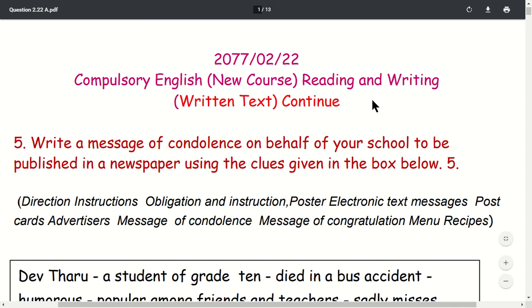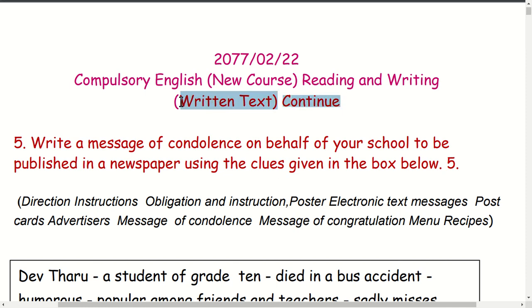Okay, this is writing skill, the written text continued here. This is question number 5. In my last lessons I finished question numbers 1, 2, 3, and 4. Those questions were based on reading, the seen as well as the unseen text.